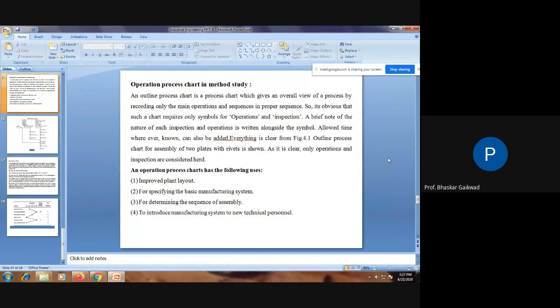So operation, inspection and assembly, these three things will be there, and through this there are unwanted activities that you have to find out and put on paper, discuss with higher authority and develop new methods. After that, think over the new methods and whether it is possible to reduce the downtimes or the cost related to this. So this is about the process charts in the method study.